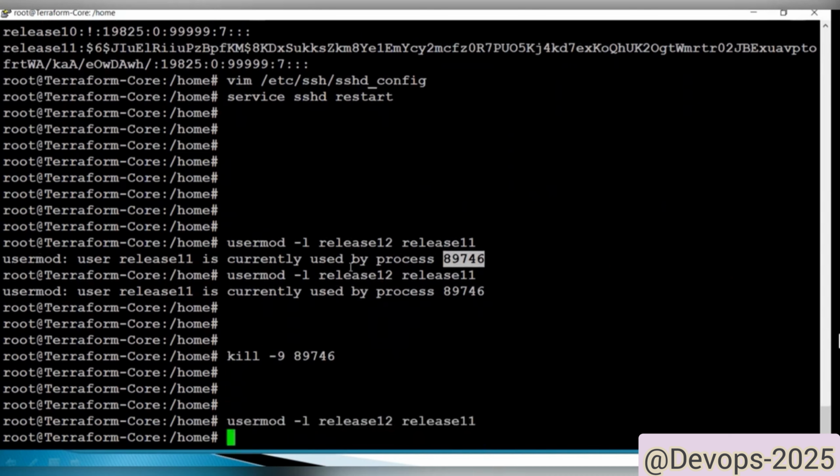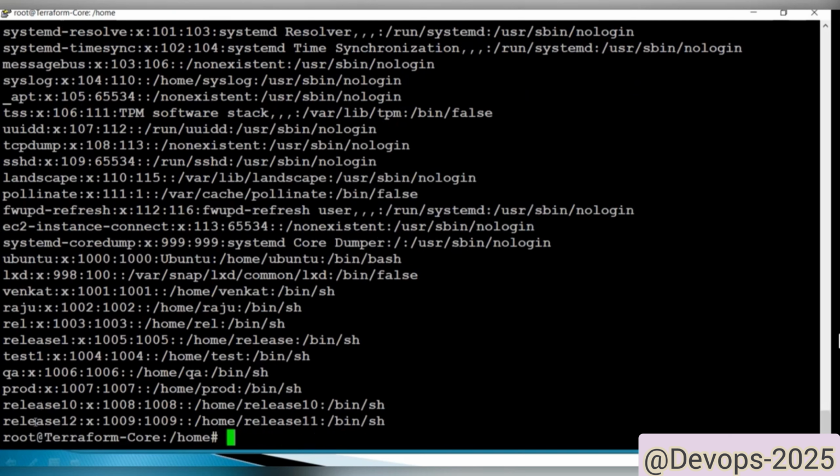We'll discuss all these commands. Now it got changed. cat /etc/passwd, enter. Now see, instead of release 11, it is changed to release 12. Again, you need to log in by using release 12.